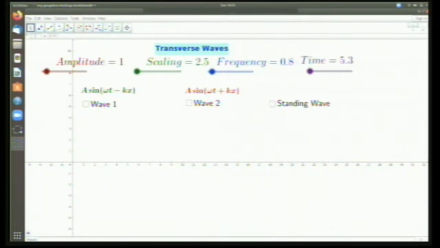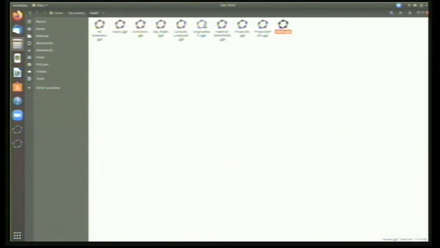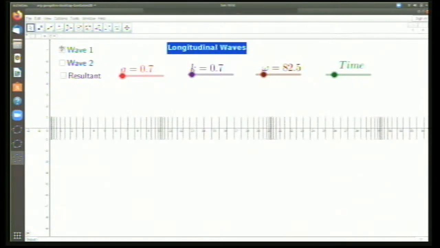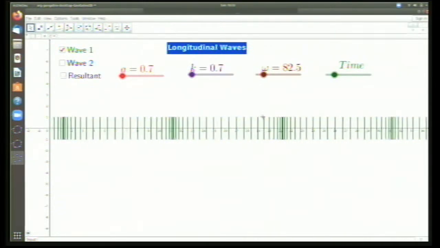Similarly, we have another kind of wave which we call the longitudinal wave. In the longitudinal wave, the movement of the particle will be in the same direction as that of the motion. I'll just show that also. See my first wave. This is the wave. If I animate this, you can see that the wave is moving to the right, the positive side.